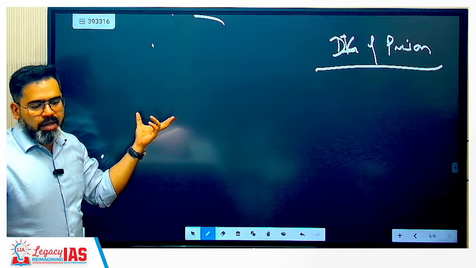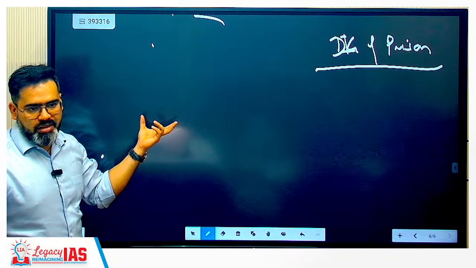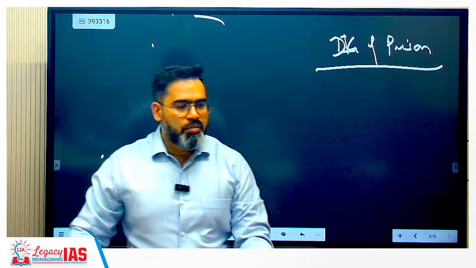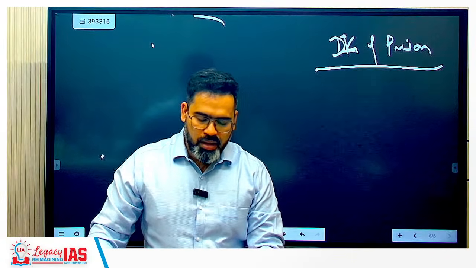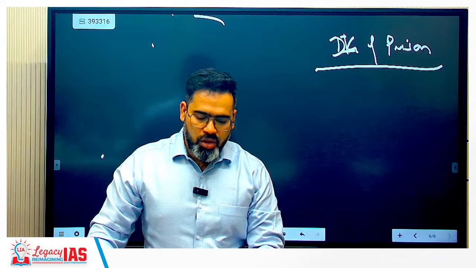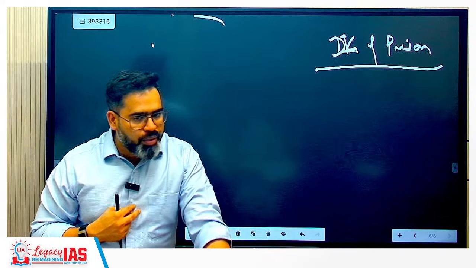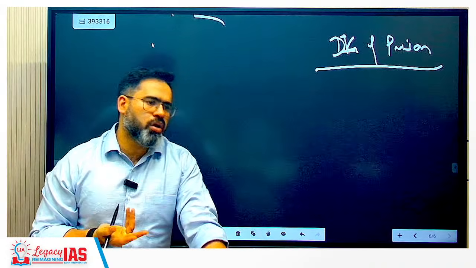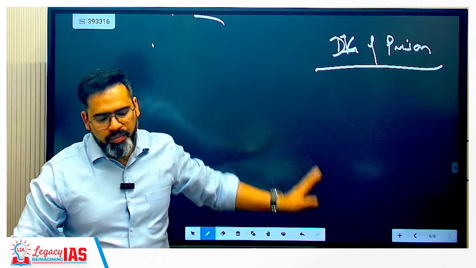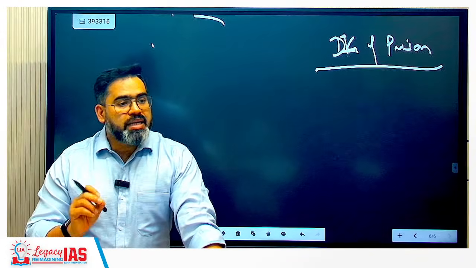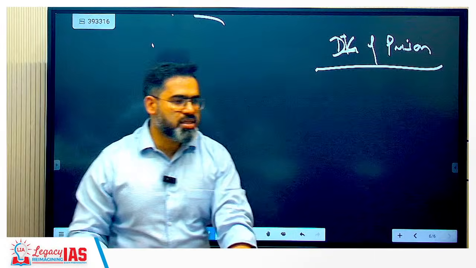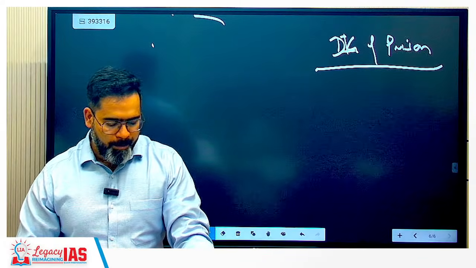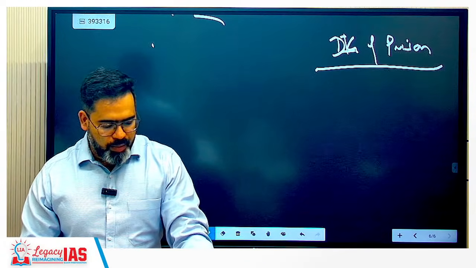Correct? And parole is basically purely discretionary, not a right. That means if I am getting parole, I do not have a right. The authority has discretionary power, they can give or they can refuse. Correct? But furlough is a conditional right for eligible prisoners.